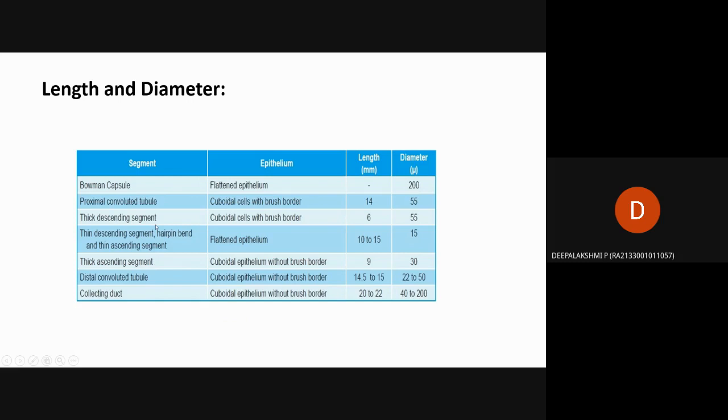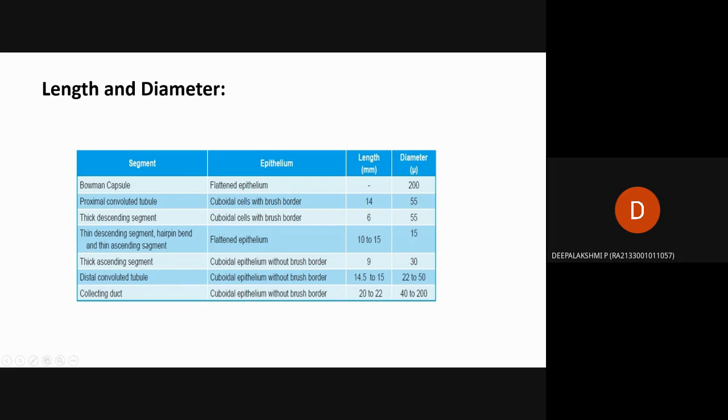For the proximal convoluted tubule, after Bowman's capsule, the outer layer is cuboidal cells with a brush border. The length is 14 mm and the diameter is 55 mu. Then the thick descending segment has cuboidal cells with a brush border. The length is 6 mm and the diameter is 55 mu.